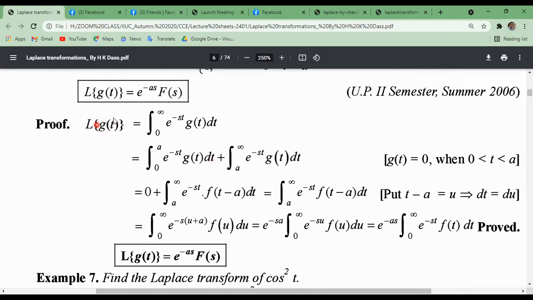Now the left-hand side: the Laplace transformation of g(t) equals, according to the definition from the previous lecture, the integral from 0 to infinity of e^(-st) g(t) dt. We can divide this into two parts according to the values of the integration: the integral from 0 to a of e^(-st) g(t) dt plus the integral from a to infinity of e^(-st) g(t) dt, because the function lies between two intervals, one is 0 to a and another is a to infinity.